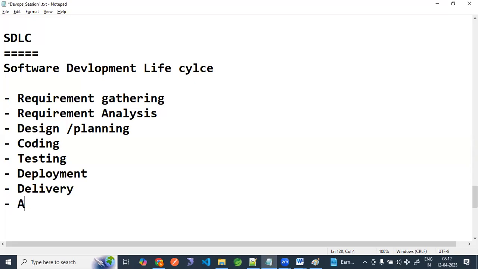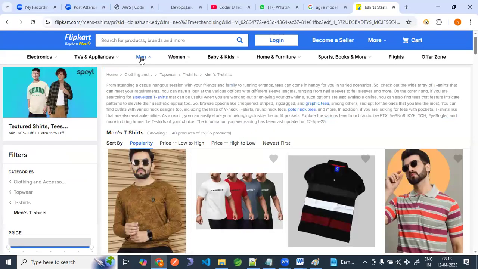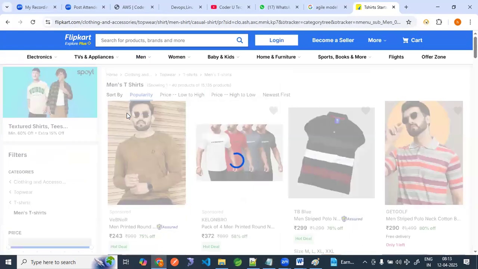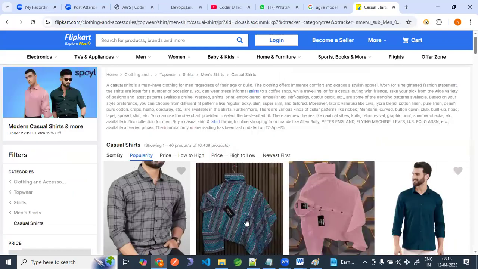After delivery, sometimes the application will go down, so we have to support. That is called support, or maintenance. We have to provide maintenance. Not only once is this application there. For example, I am trying to click here, but sometimes the shirt is not coming. Shirts are not coming even after clicking.